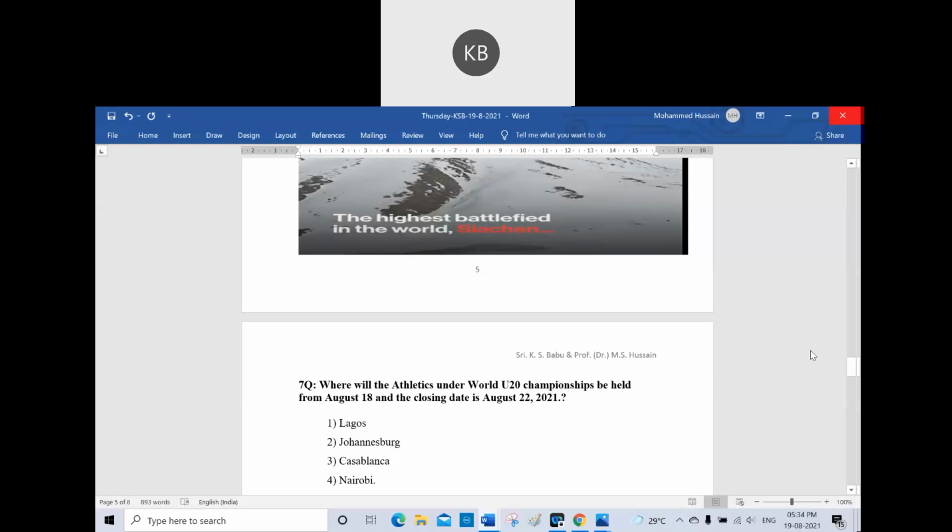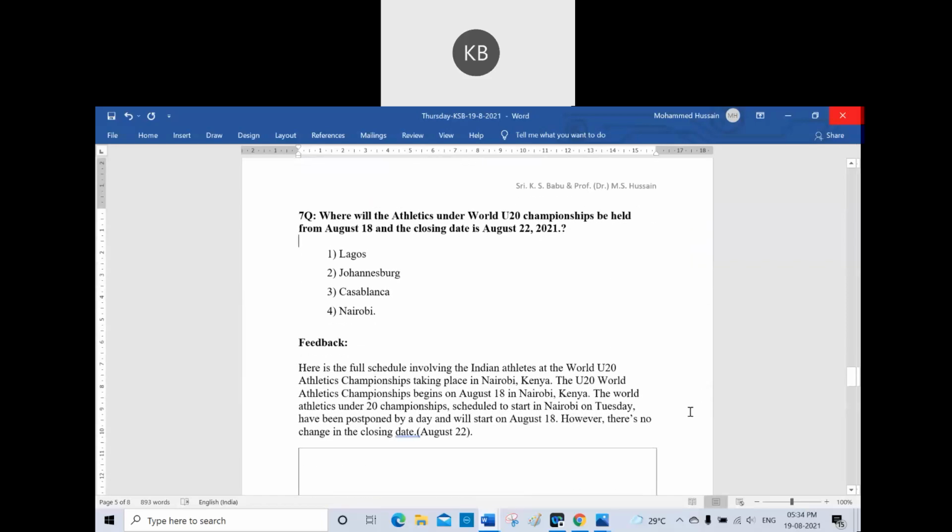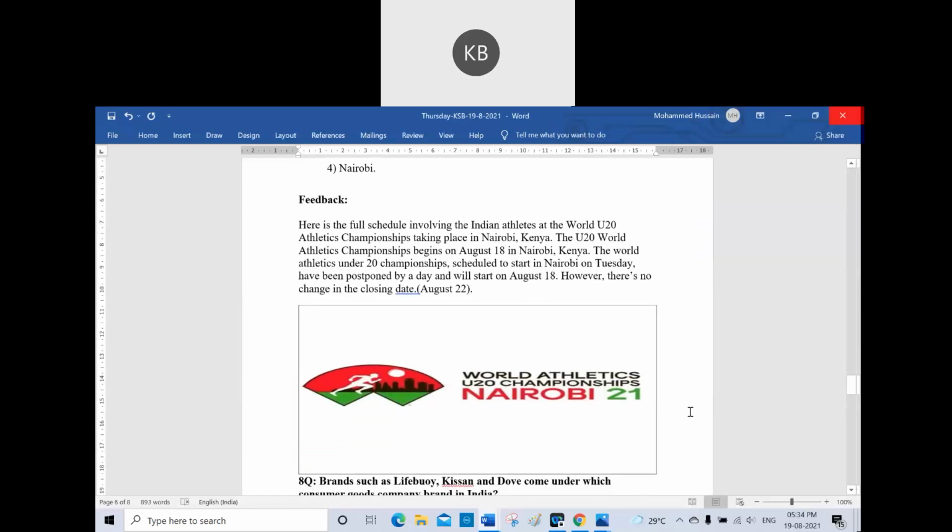Under 20 World Athletic Championships. Sir, where will they be held? Which one? Option 3, sir. Yes, option 4 is the correct one. It is Nairobi, Kenya's capital, Nairobi.